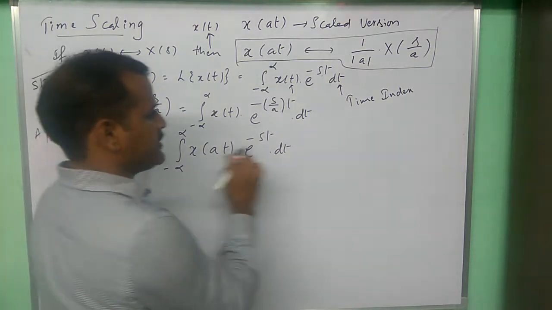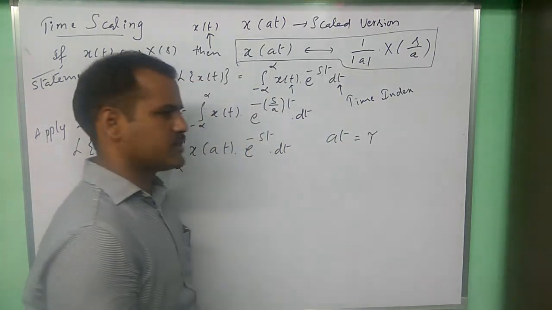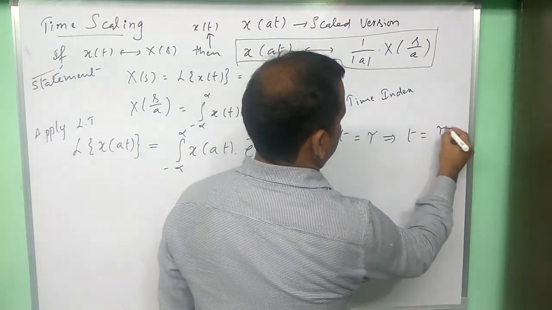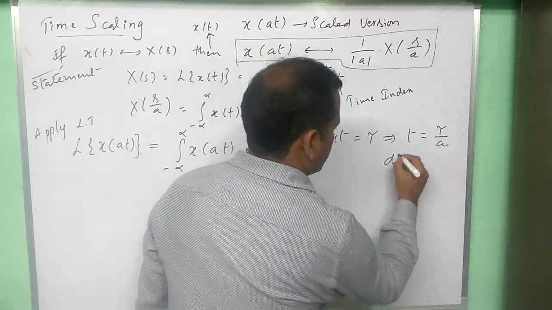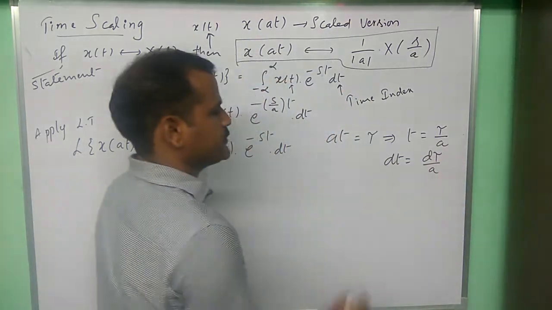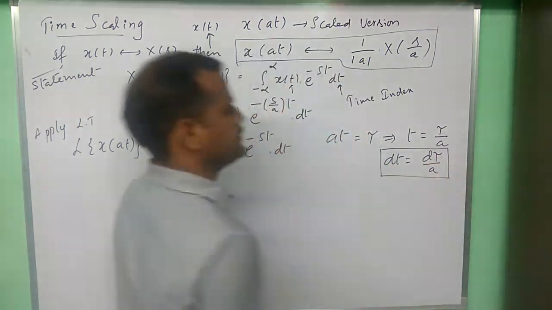Now here at is there. I am considering at as a new time domain variable tau. That implies t is equal to tau by a, or dt is equal to d tau by a. Fine.